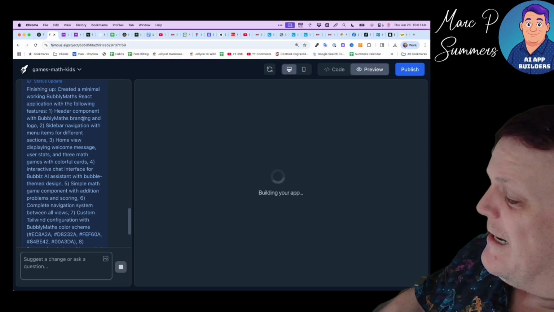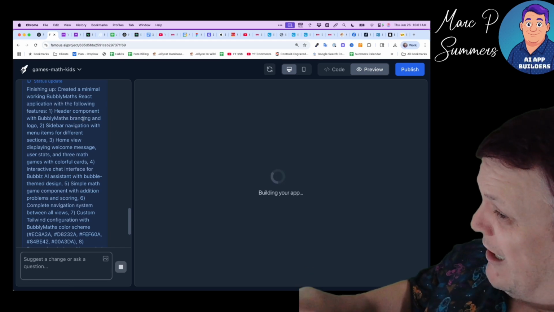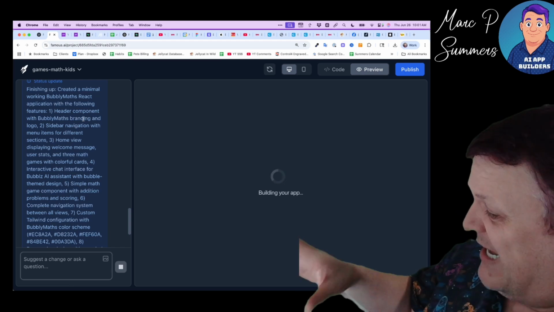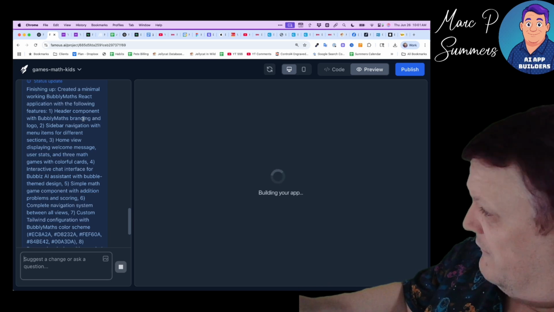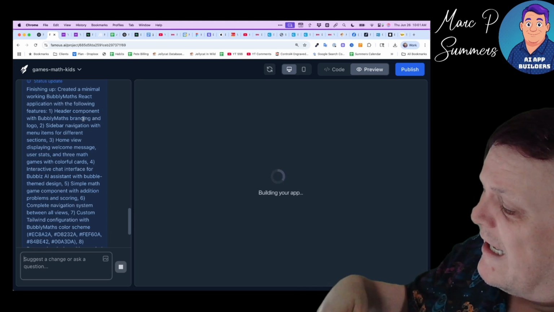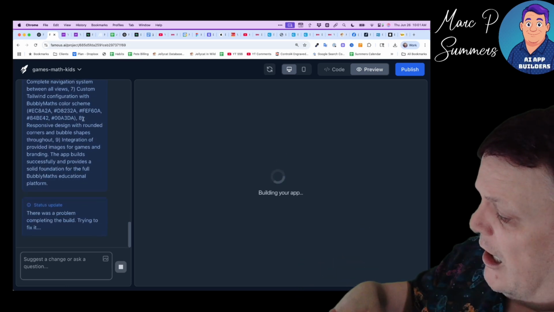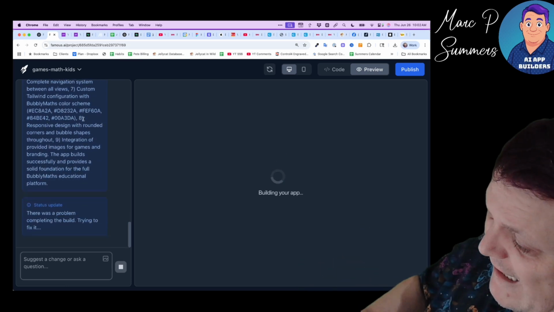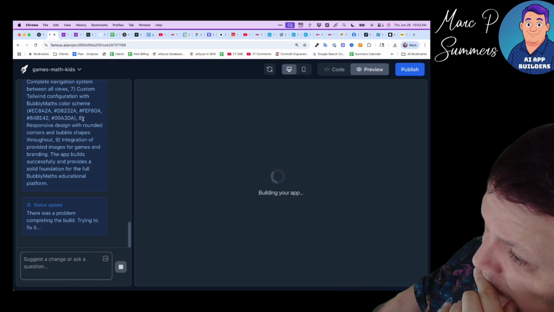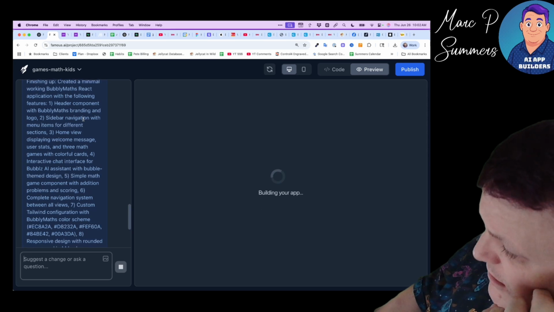Now, let me just be clear. This isn't going to create Roblox or Fortnite by you saying I would like a clone of Roblox or Fortnite. That's not the type of work that any real AI app builder can do. But what it can do is deal with web-based functions that you can describe. Okay. This is just numbers on a grid. Yeah, absolutely. Excellent.